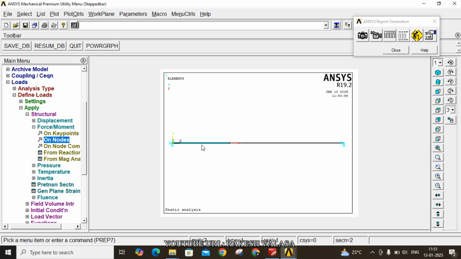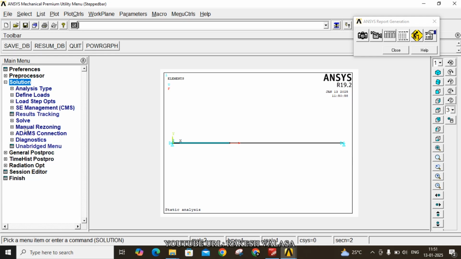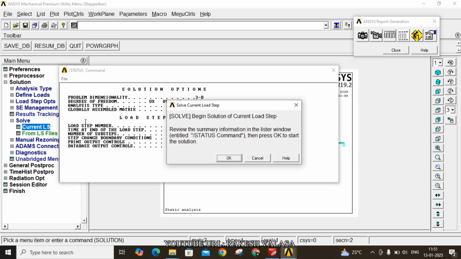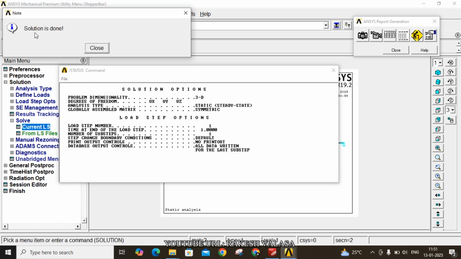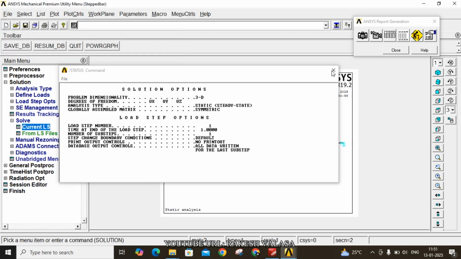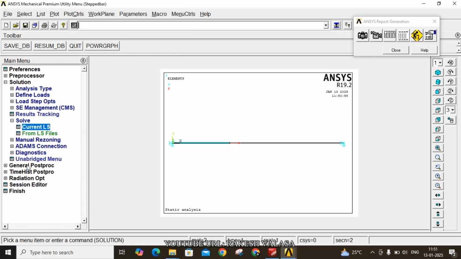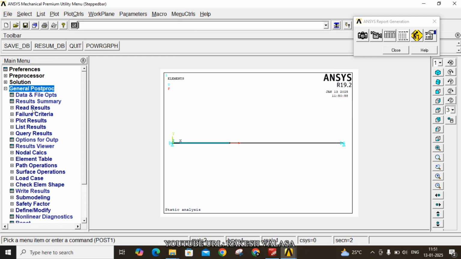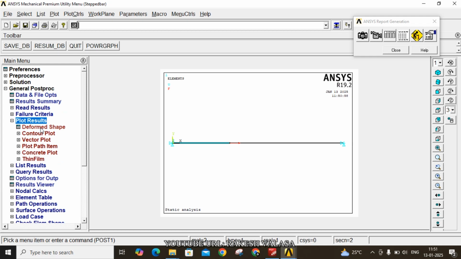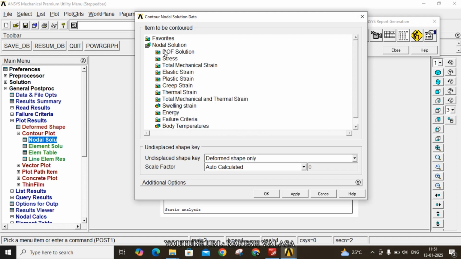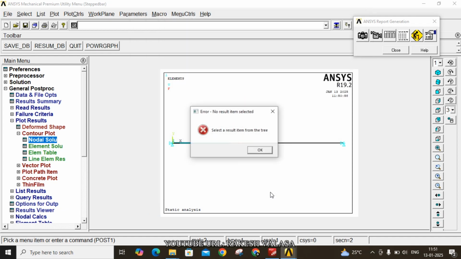The next one is solution. The next step is very important, that is solution. Solution, solve current LS. OK. So now the solution is done. Now close this window. Next, move to the general postprocessor. In that, choose plot results, contour plot, nodal solutions, DOF solutions. Now click on OK.